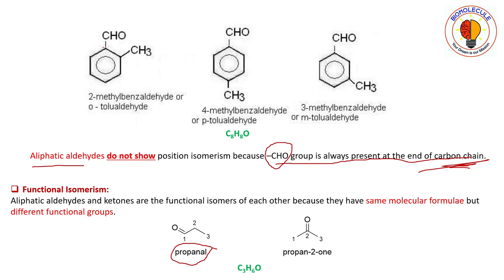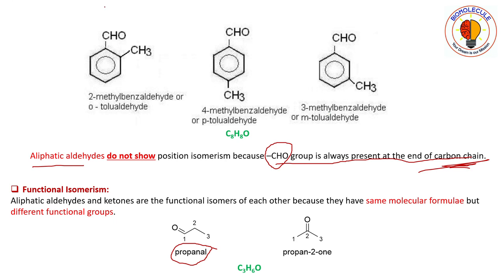How? You can check here that if we consider this molecule, this is a cyclic molecule. This one is 2-methyl benzaldehyde. This one is 4-methyl benzaldehyde, and the next one is 3-methyl benzaldehyde.